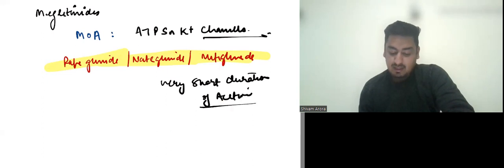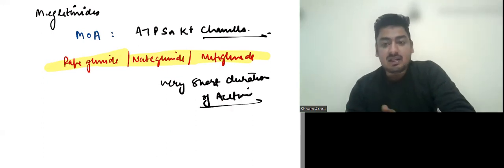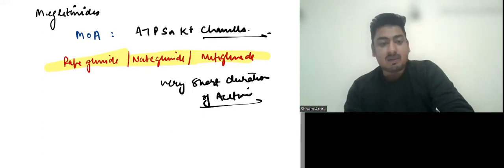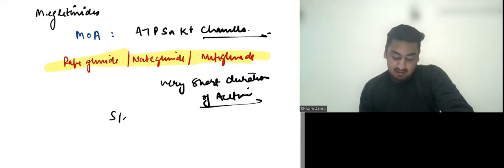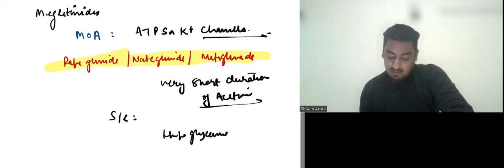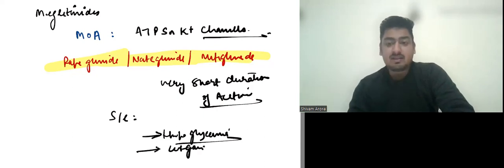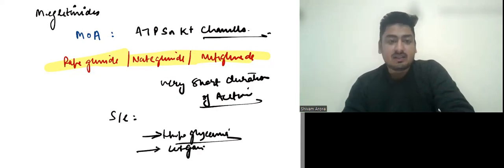So they have to be taken before meals. Like we generally give repaglinide 3 times a day and each time before a meal. And side effects are similar, hypoglycemia and weight gain. Since these drugs have to be taken thrice daily, they generally are not commonly used.